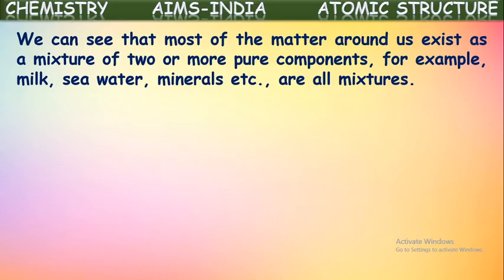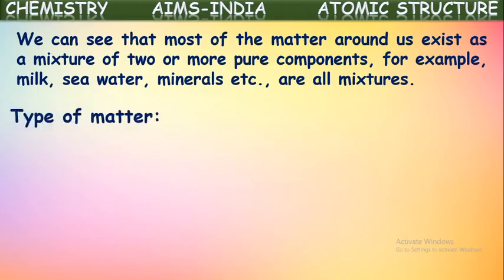So seawater is made up of two or more components like water and some salts. So we can say seawater is a mixture. Milk also seems like one component, but it is made up of some water and some fat particles. These are all mixed in that. Even minerals come under mixtures. They are made up of more than one kind of particle, so they are called mixtures.